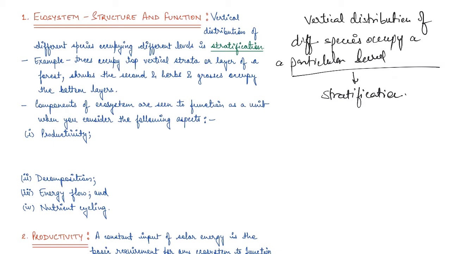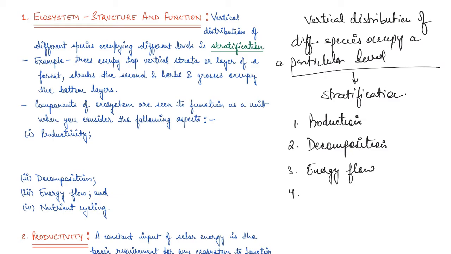Now, what are the components of the ecosystem which are seen as a functional unit, right? Remember guys, there are different components. First, which is production. Then we have decomposition. Then we have energy flow. And the last one is nutrient cycling.